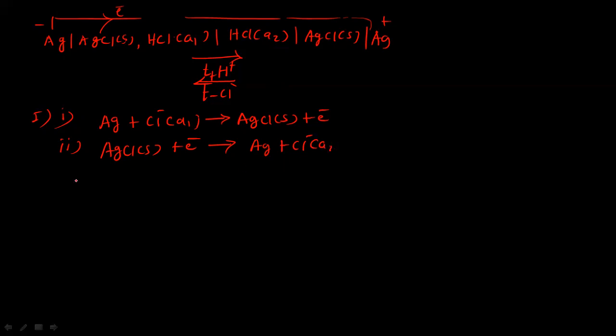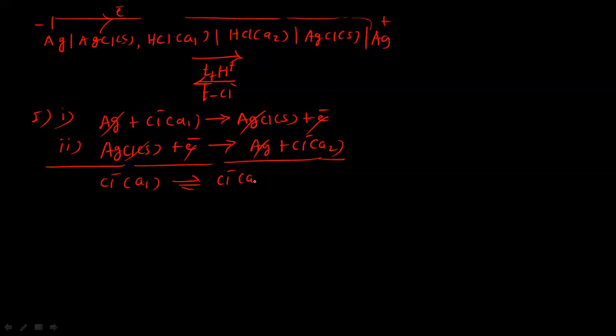So let us add these two electrode reactions, oxidation and reduction. Silver chloride gets cancelled, silver metal gets cancelled, and the electron also gets cancelled. So we can write here chloride ion with activity A1 gives chloride ion with activity A2. So this is the chemical change due to electrode reaction. So we can write here, this is first.